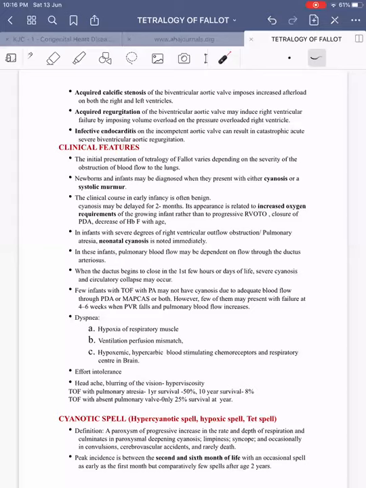Then coming on to peak incidence: it is between the 2nd and 6th month of life, and however it can continue up to 2 years, and it is rare after 2 years of age.